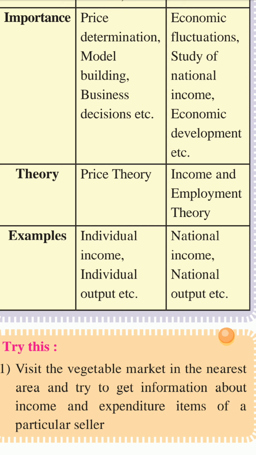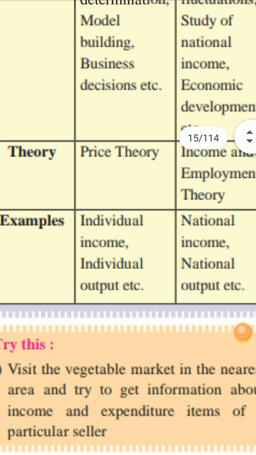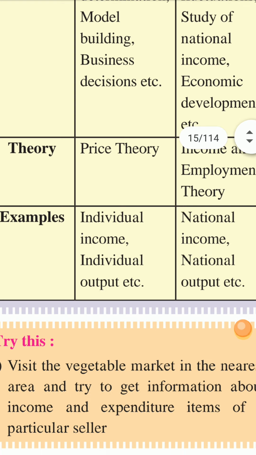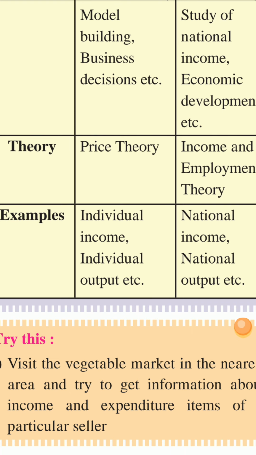In macroeconomics we study national income and national output, the whole country's income, output, and profit.